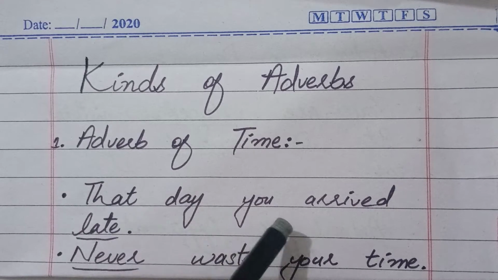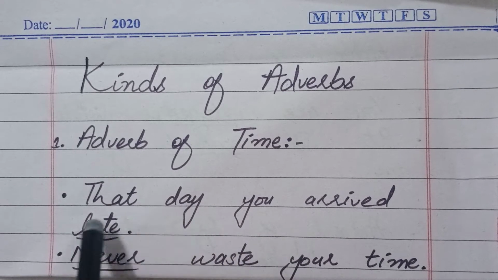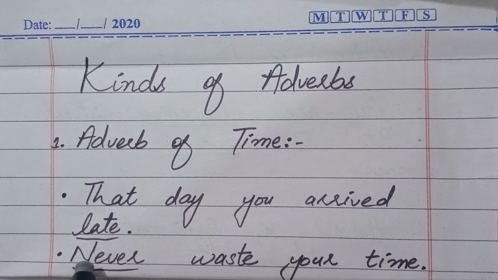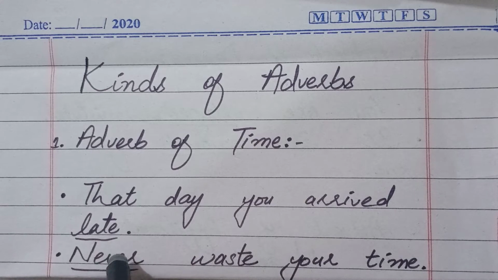That day you arrived late. In this sentence, the word late is an adverb of time. Second example is: never waste your time. The word never is an adverb of time because it shows the time and period.